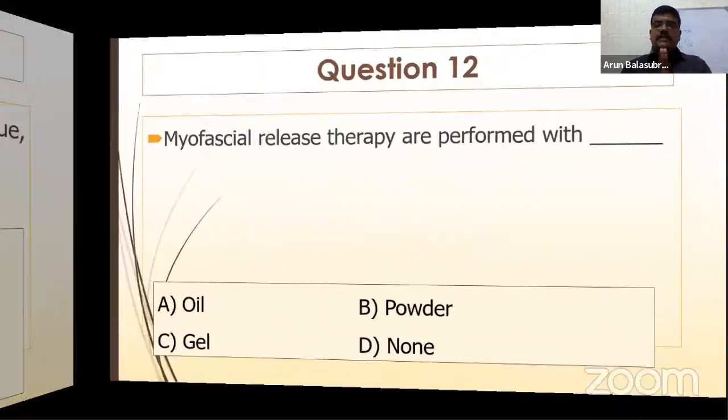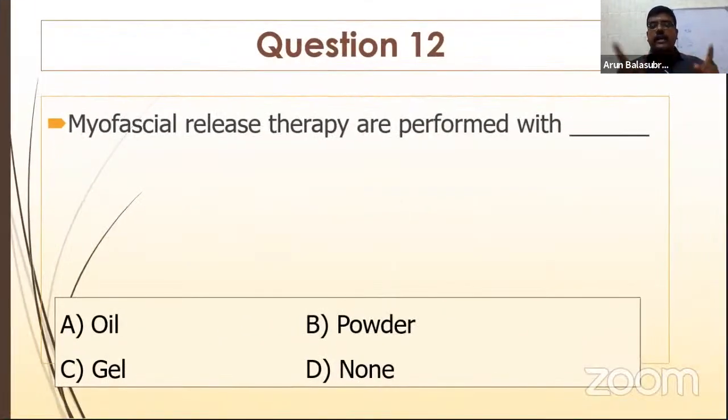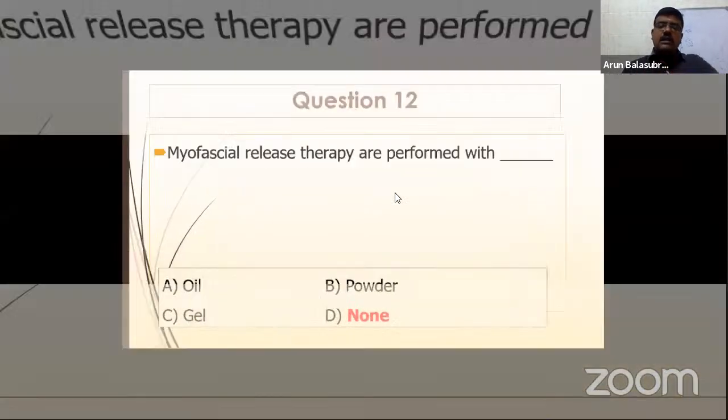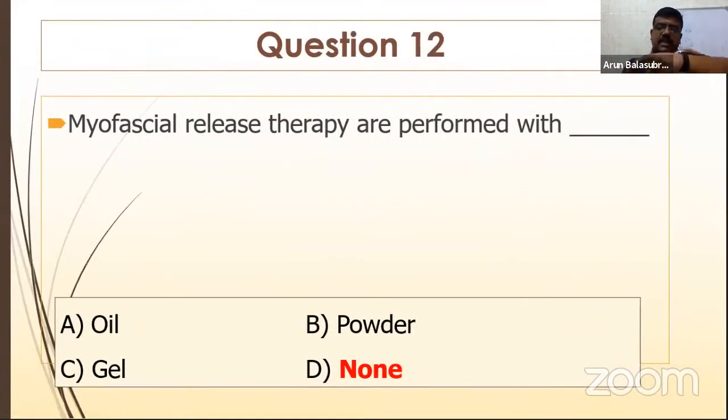Question number 2: myofascial release therapy is performed with oil, powder, gel, or nothing? What do we have to use when we apply myofascial release therapy? Powder, oil, gel, or nothing. Usually for general massage, we use oil or powder because there we are focusing on relieving the superficial structures, whereas myofascial release focuses on the deeper tissues.